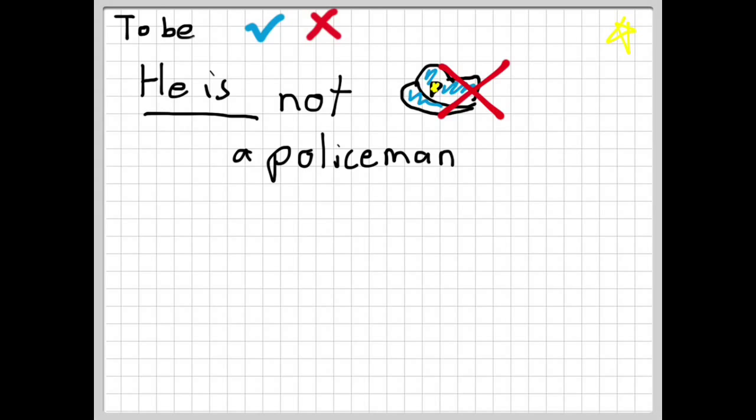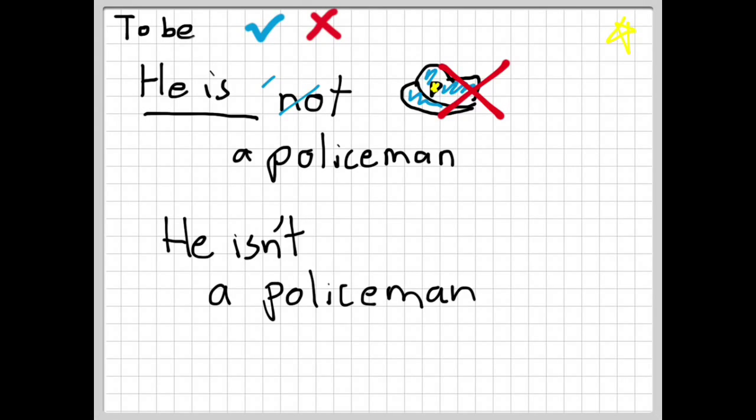He is not a policeman. Also, the shortened form would be taking out the o in not and adding an apostrophe between the verb to be form and what's left. For example, he isn't a policeman.